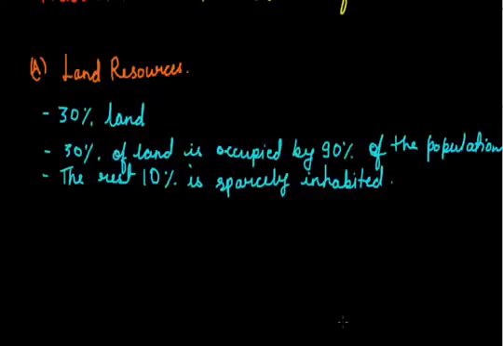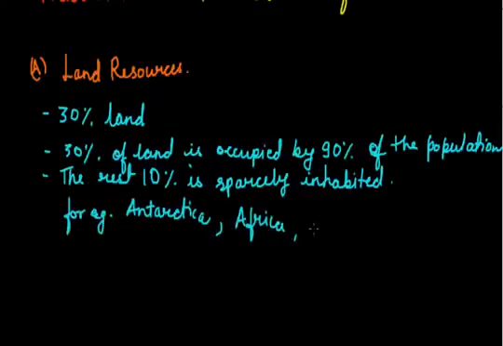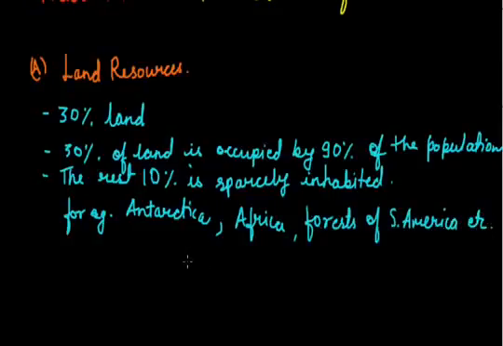So areas like Antarctica, Africa, forests of South America, etc. are regions where life is not so easy. So people do not prefer to live in these regions. That is why the 30% of the total land available on the earth is inhabited by people. That is, the people live in this region.